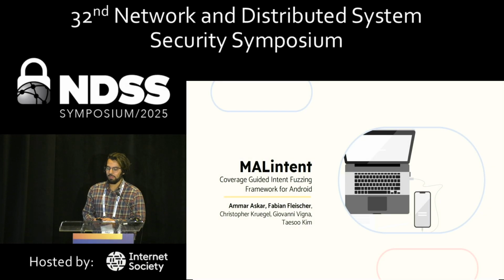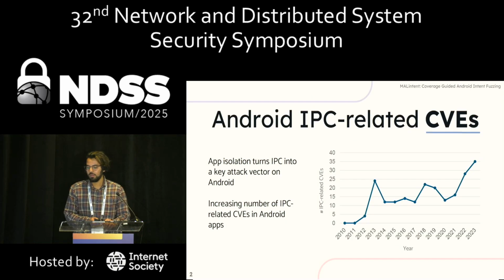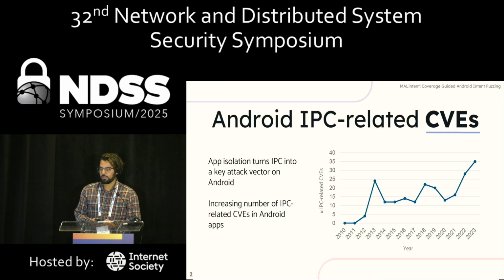This talk will be on MALintent, which is a coverage-guided intent fuzzing framework for Android. Just to motivate the work a little: because Android has such strict app isolation, every single app runs as its own user in Linux, so there's not much that apps can do to each other without going through the OS first. So the IPC mechanisms between these apps become a key attack vector. And as we can see in this graph, the number of attacks related to IPCs and intents, the CVEs, are on the rise.